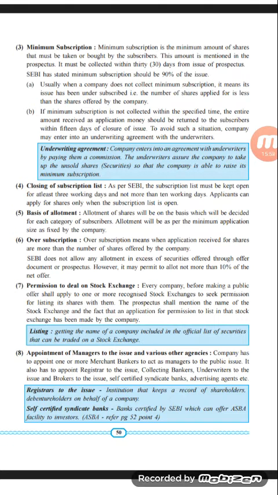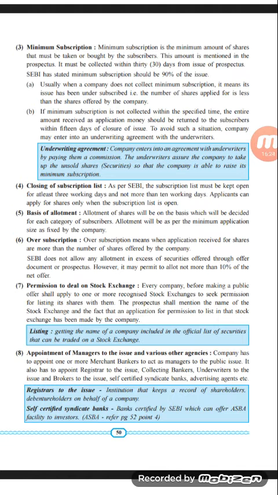SEBI does not allow any allotment in excess of the security offered through the offer document or the prospectus. However, it may be permitted to allot not more than 10% of net offer. So here, as per the SEBI guidelines, the company is not allowed to issue the security more than it has been specified in the document, that is in the prospectus. So this is the point of oversubscription.